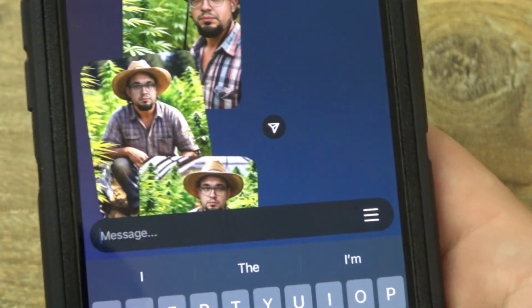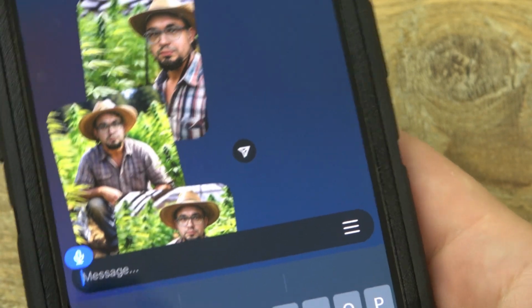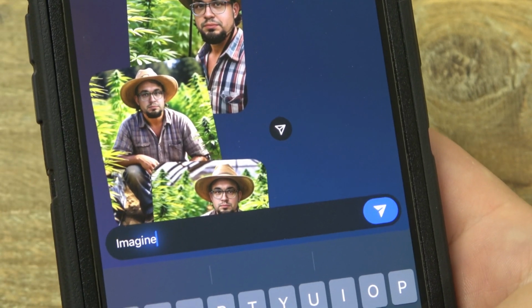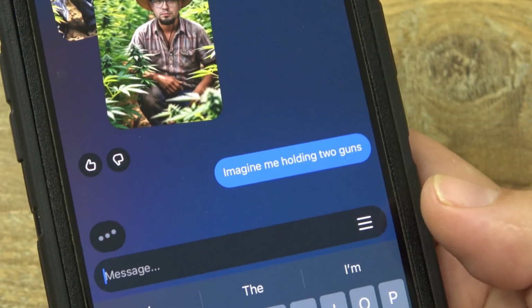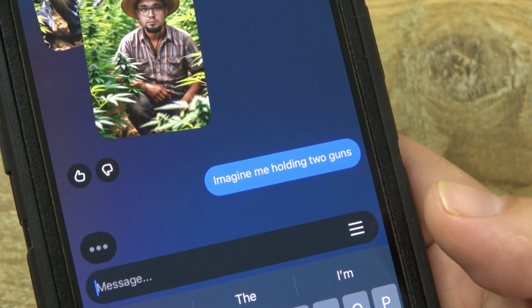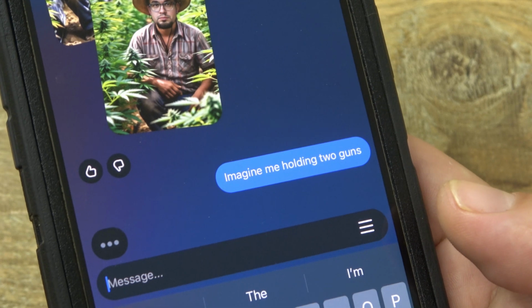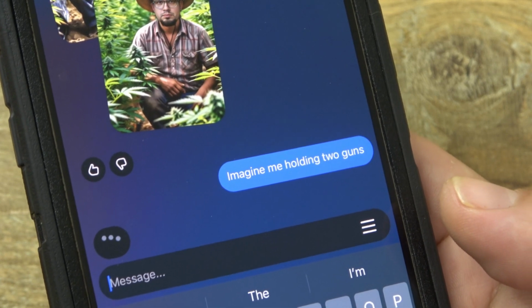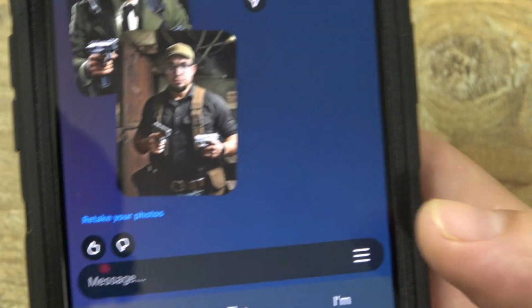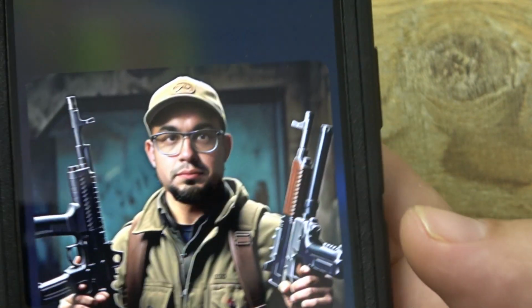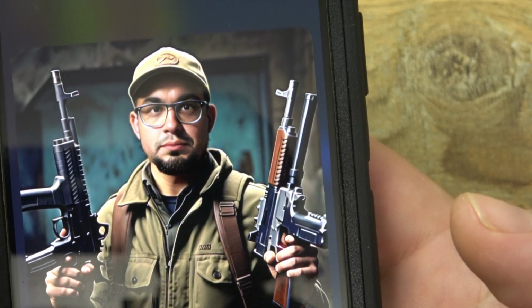Here's a good one. So let's again focus on the firearms, right? Imagine me holding two guns. For some reason they just don't, I don't know. It doesn't understand what a gun is. It knows what a gun is based on probably millions of pictures, but sometimes they're just not, like, these look like guns, right?